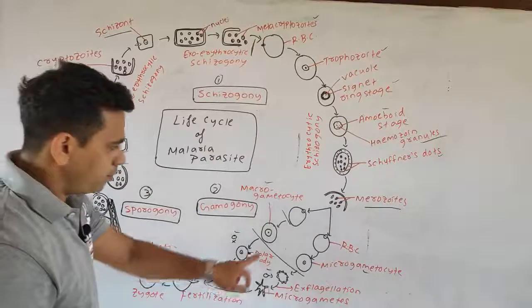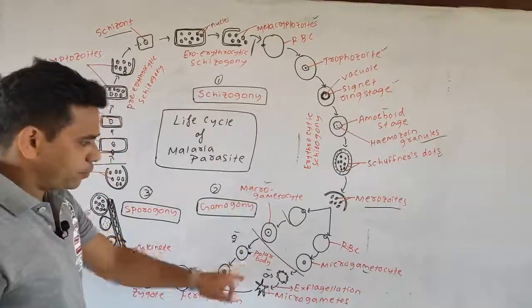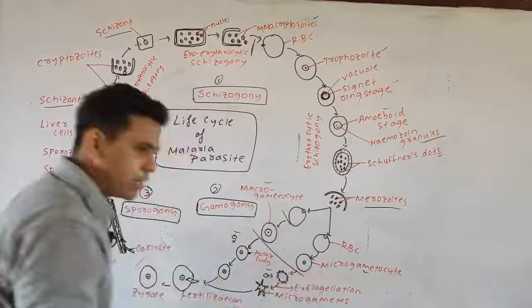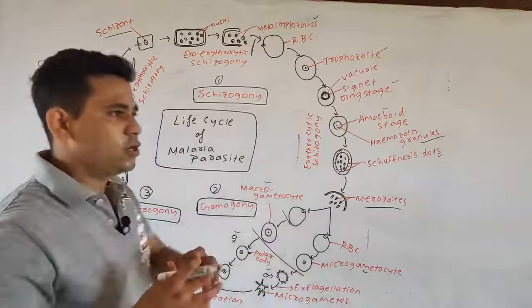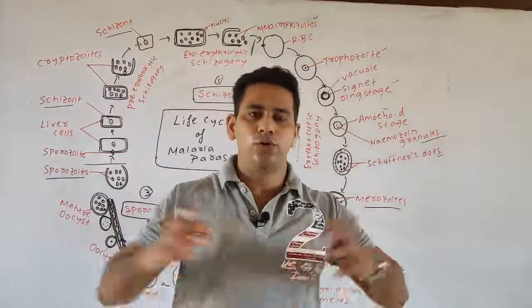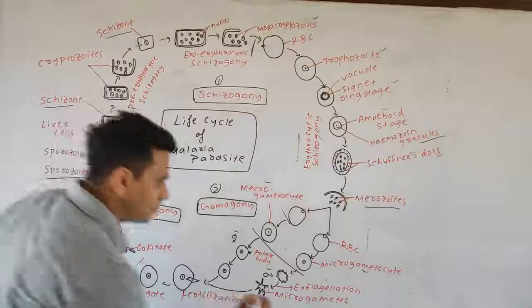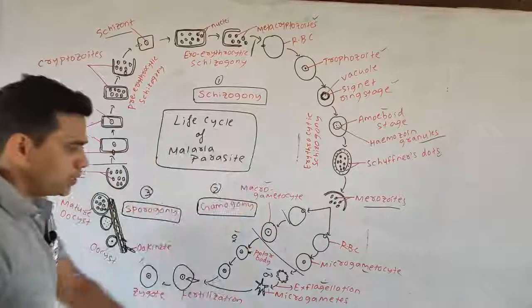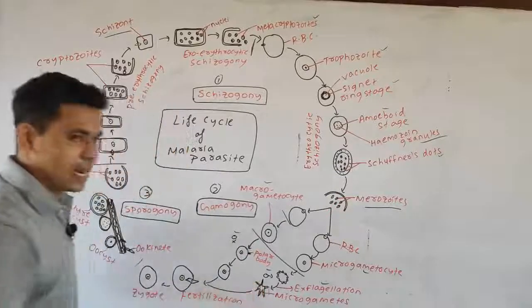Further, as we know, the polar body is present in the macrogametocyte, and in the case of the microgametocyte, some changes occur as the cytoplasm is constricted to the periphery region. Further, by the process called exflagellation, the microgametes are formed having flagella-like structures.